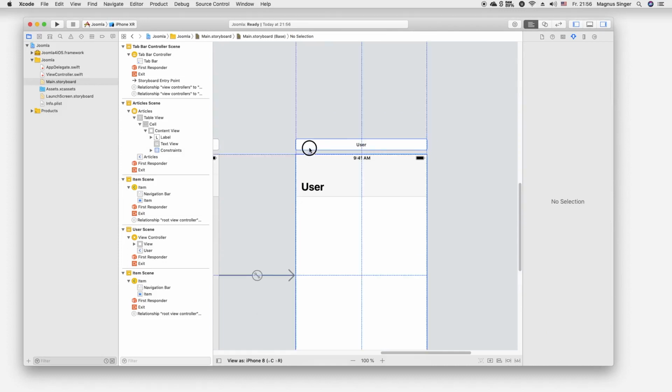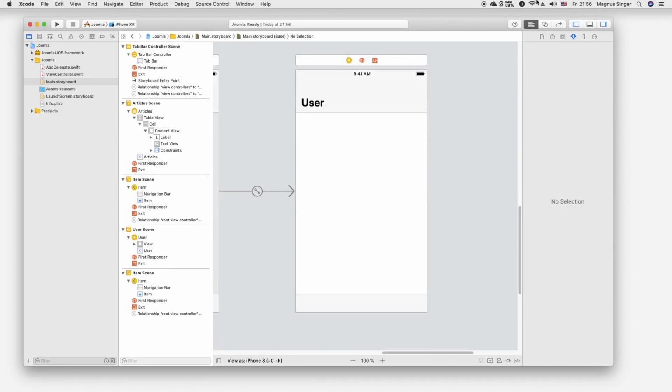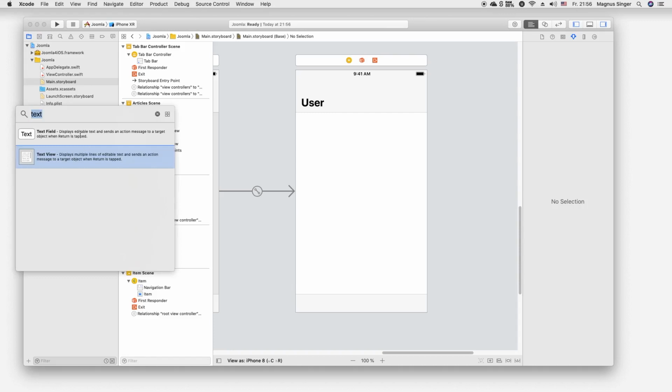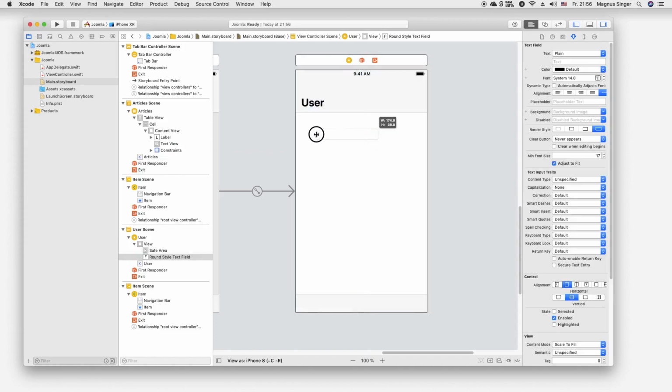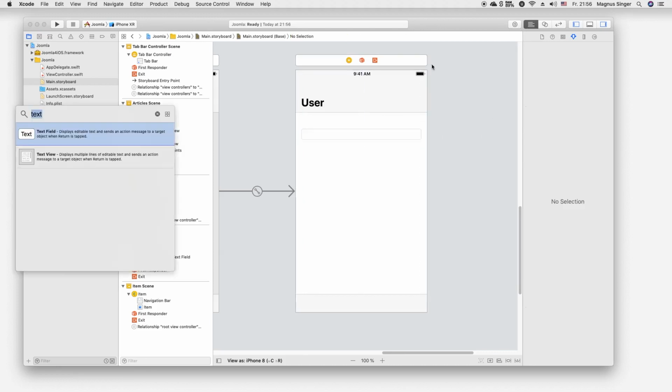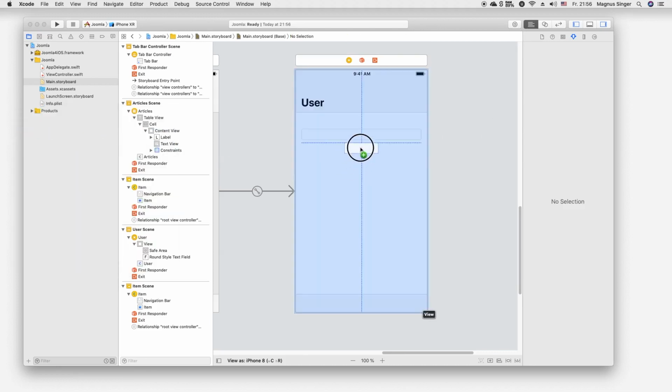Here in the user view controller, we will just login. So we will write the method to login an existing user. So this one and this one.